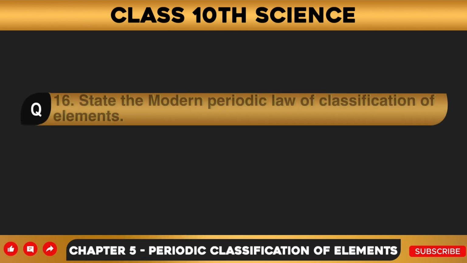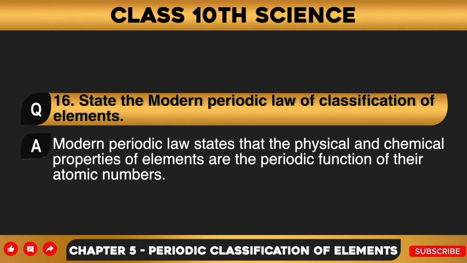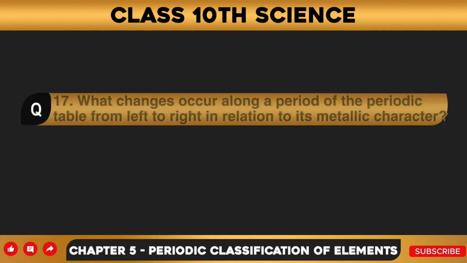Question number 16. State the modern periodic law of classification of elements. Answer to this question is modern periodic law states that the physical and chemical properties of elements are the periodic function of their atomic numbers. Question number 17.